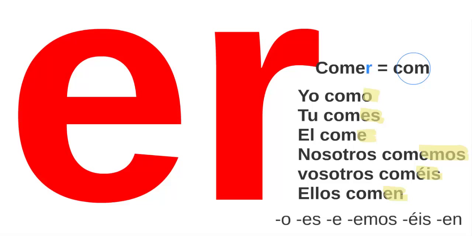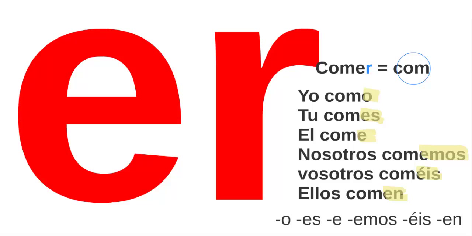Then we have the ones in er. As you see, the same. We have comer. So from comer we get com, because the er we take it off. So we get yo como, tú comes, él come, nosotros comemos, vosotros coméis, ellos comen. As you see, the endings are not the same because the verbs finishing in er have other endings. O, es, e, emos, éis, en.